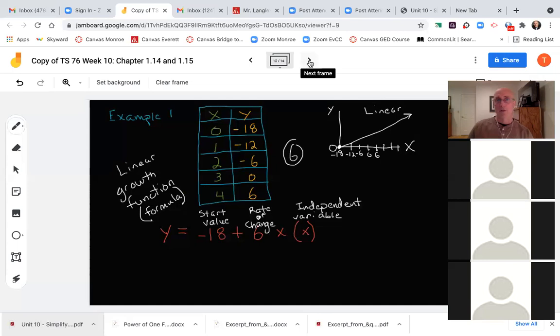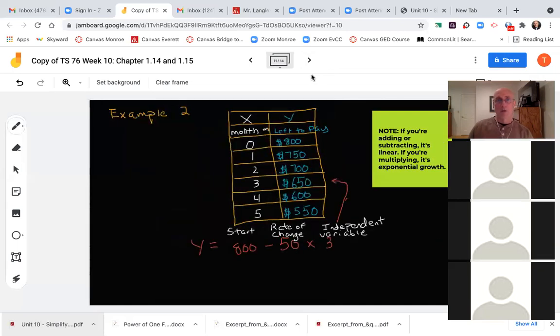All right, let's jump to the next big concept. Actually, I have another example. And I have a little note here reminding you that if you're adding or subtracting, it's linear, okay? So let's say that the x stands for months, and y stands for the amount of money that you have left to pay on a loan. You don't have to copy this because you've got an example. If you want to, you can.